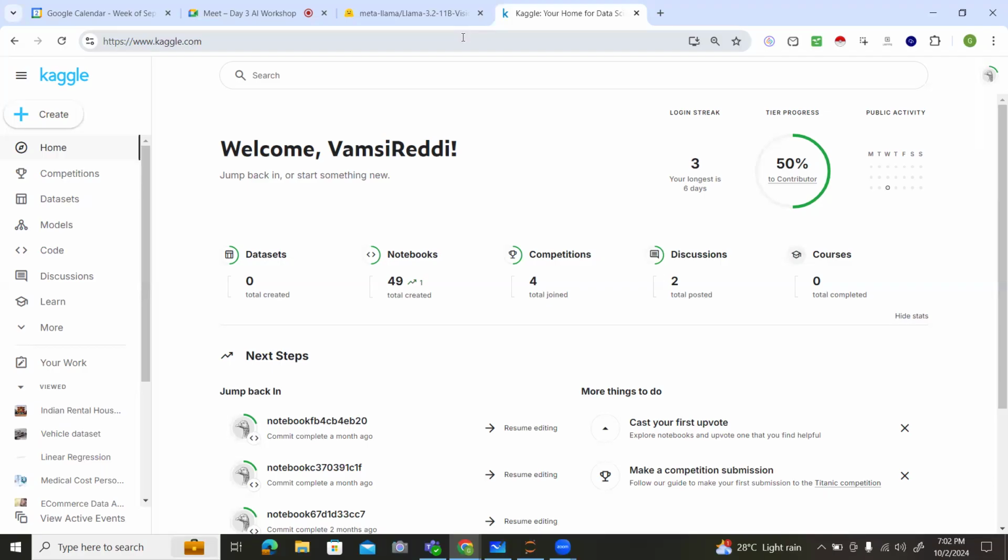The thing is, if you want to work on any language models, or any machine learning or deep learning models, first you need to know about the data. That's why we already discussed types of data and how the data is formatted. These are the things present in machine learning, and these are the things present in deep learning. So Kaggle is a place where we can find the datasets.